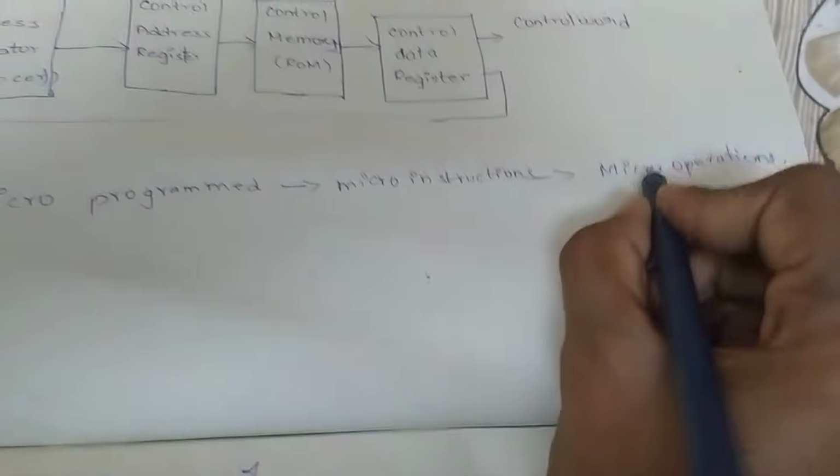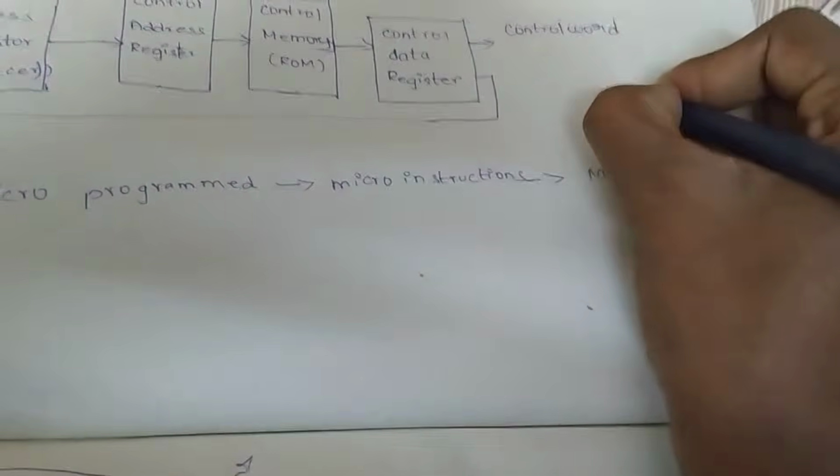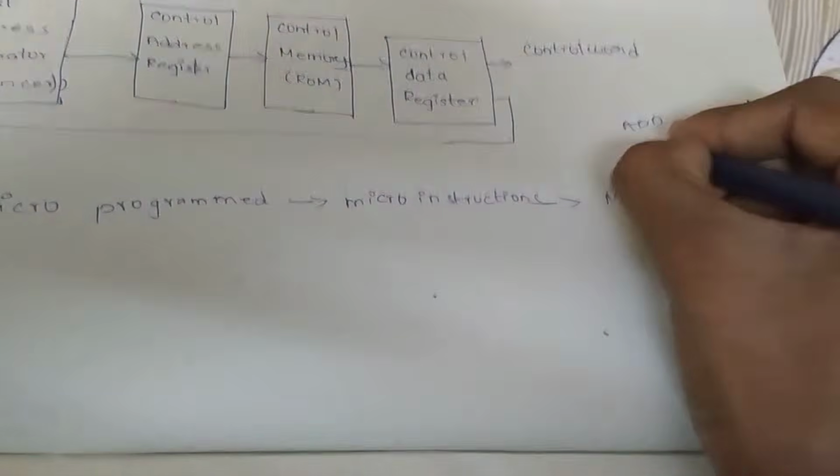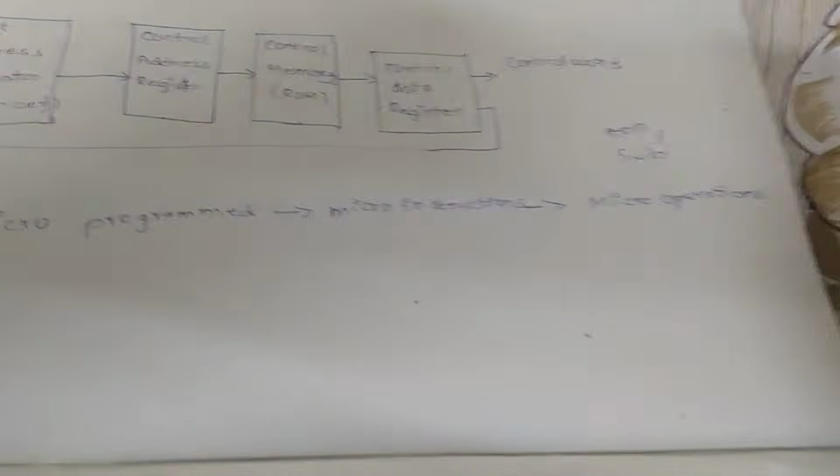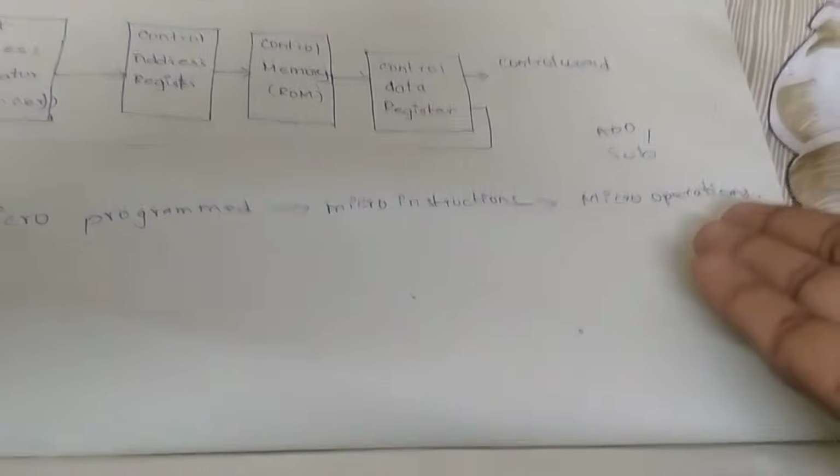Micro operations are nothing but addition, subtraction, multiplication, division, etc. These are called micro operations.